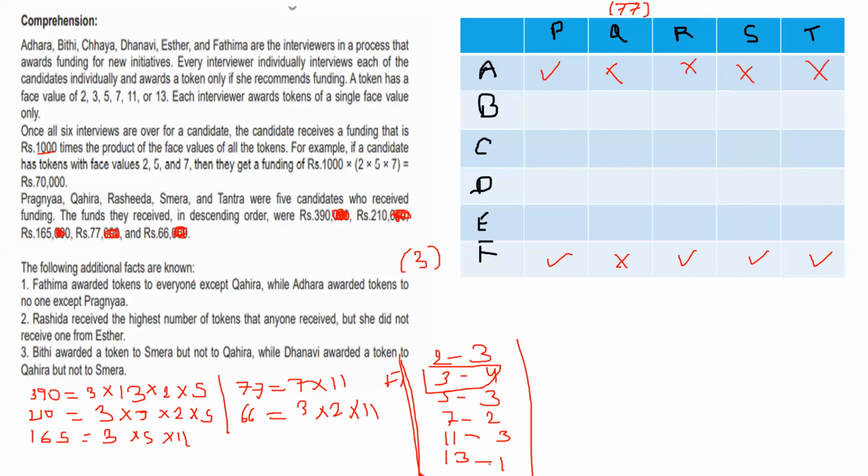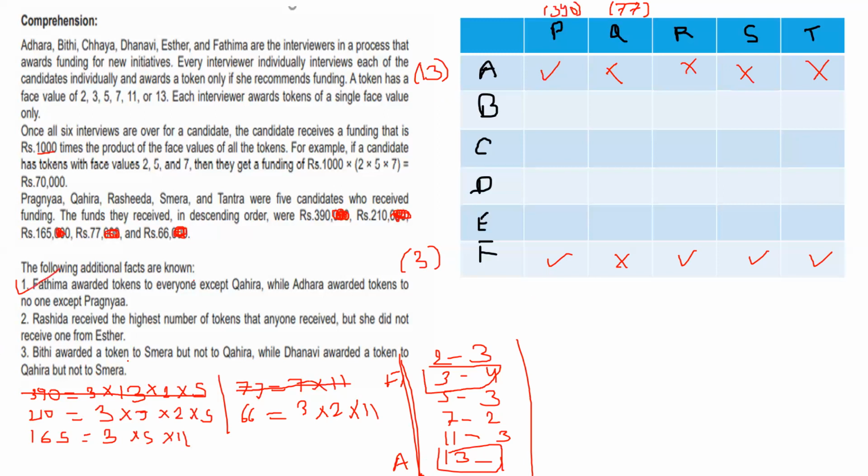Check for the token value which appears only once: that is 13. So this is Adhara, and 13 is present only in 390. So Praganya is 390. Done. These two points are sorted.